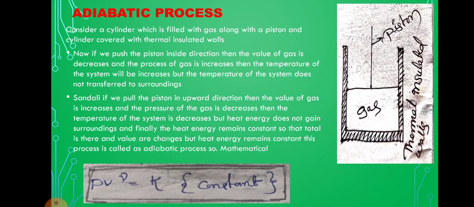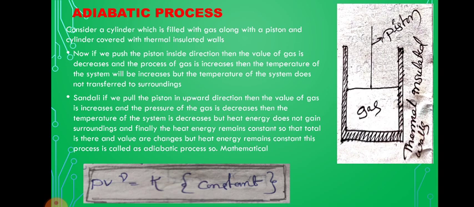So I will again explain the adiabatic process. We can see the diagram. Consider a cylinder which is filled with gas along with a piston. The cylinder is covered with thermal insulated walls. Now if we push the piston inside, the volume of the gas decreases and the pressure of the gas increases, then the temperature of the system will increase. But the heat does not transfer to the surroundings.